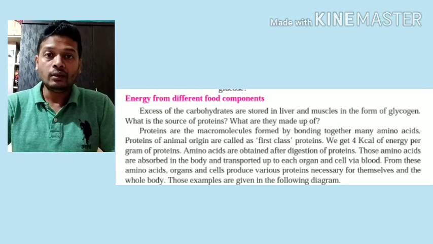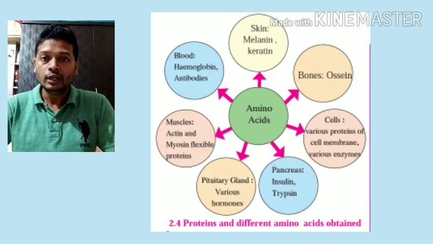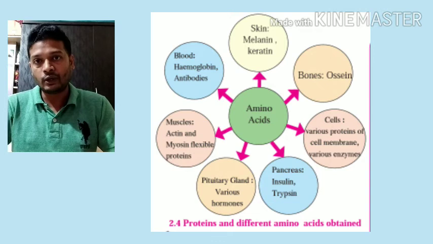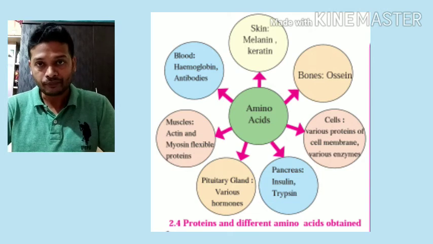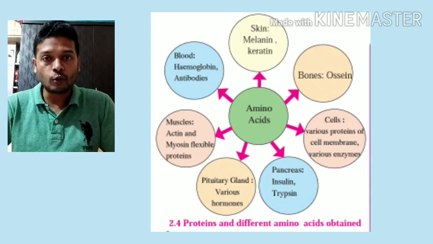So our body requires proteins for many different functions. For example, hemoglobin contains a protein known as globulin, which is responsible for transportation of oxygen. Keratin is present in our skin as well as in the hairs. Then we have immunoglobulins or antibodies, antigens.